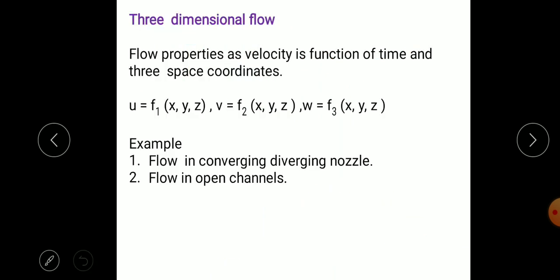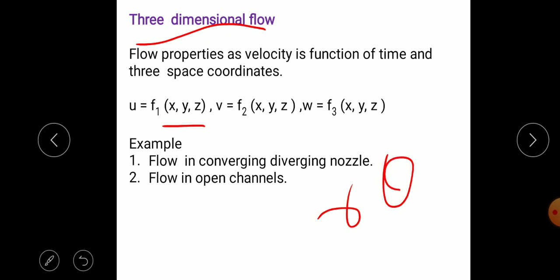And lastly, three-dimensional flow means the velocity is a function of all three coordinates x, y, z, or in cylindrical coordinates r, theta, z: radius, angular, and z the longitudinal direction. All these are the cylindrical coordinates in pipes. If the fluid properties are a function of all these three space coordinates, then it is called three-dimensional flow.